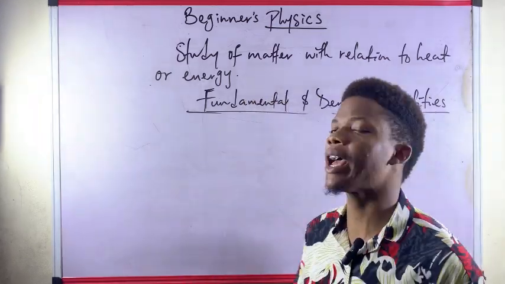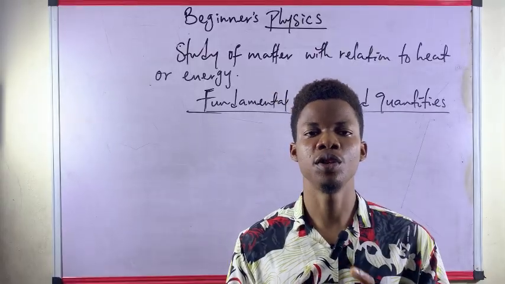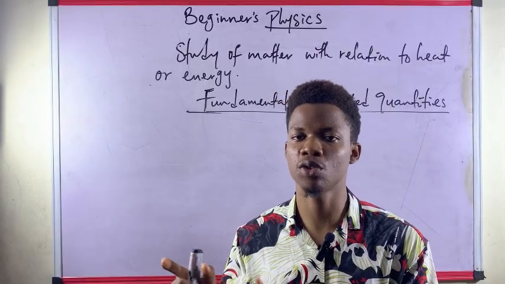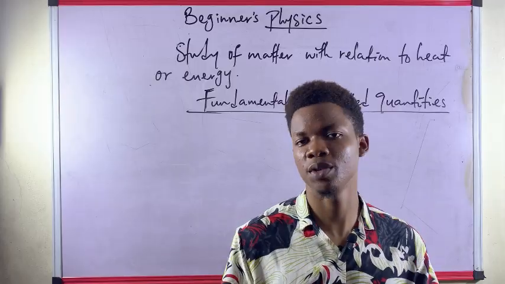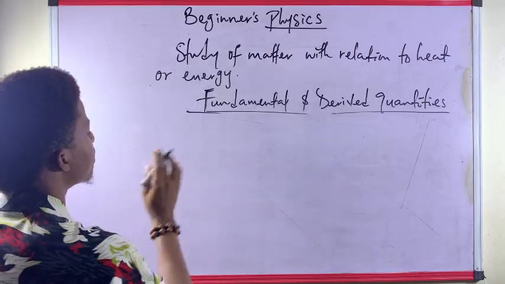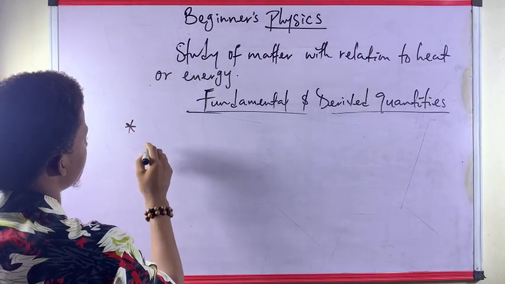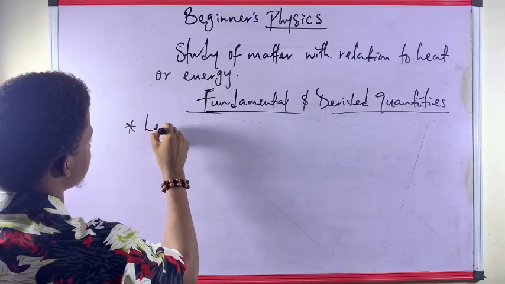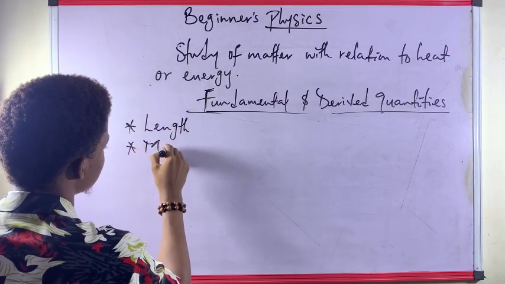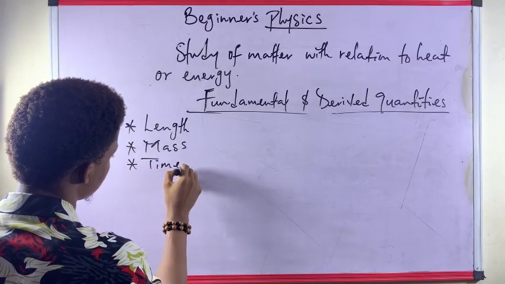Now, what are examples of fundamental quantities? These are areas you need to pay close attention to, especially in examination conditions, where you see questions from them. Examples of fundamental quantities: firstly, we have length. Next, we have mass. Next, we have time.